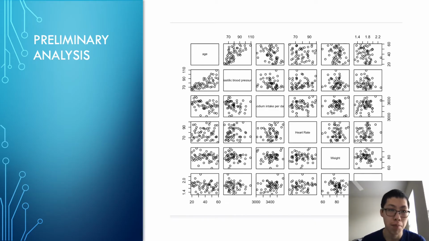So let's start the preliminary analysis process. On the right side, we can see a huge scatter plot of the whole data set. We can see that a positive relation is shown between age and diastolic blood pressure. Something else we can observe is that when age gets larger, it deviates more in the diastolic blood pressure. That might indicate a non-constant variance problem, but for this we need to look at the added variable plots later in the process. But that might be a problem that needs to be considered.